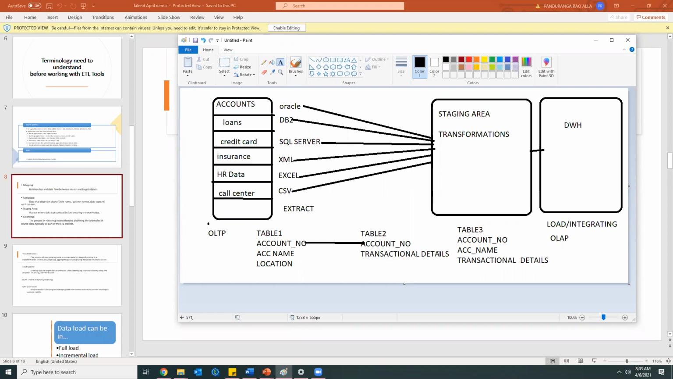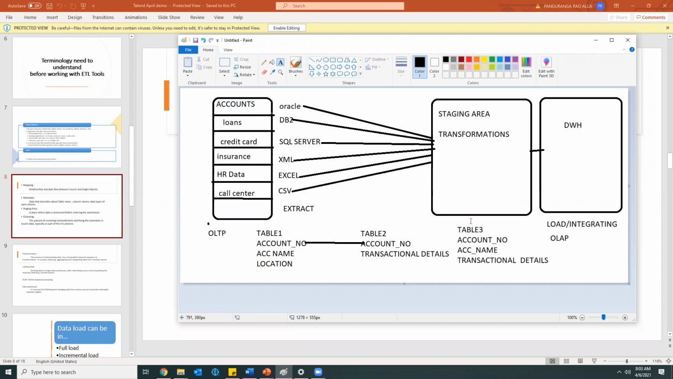This is nothing but an SQL concept again. So we need to join based on the account number. You are aware of SQL, right, Vishal? Yes, sir. Okay, so I think you can easily understand what I am trying to tell. So we'll be joining based on the account number, and after that, we'll be fetching account name from table one and transactional details from table two.